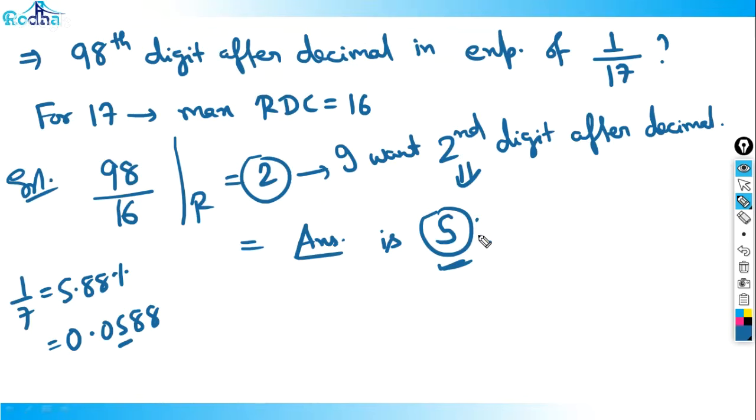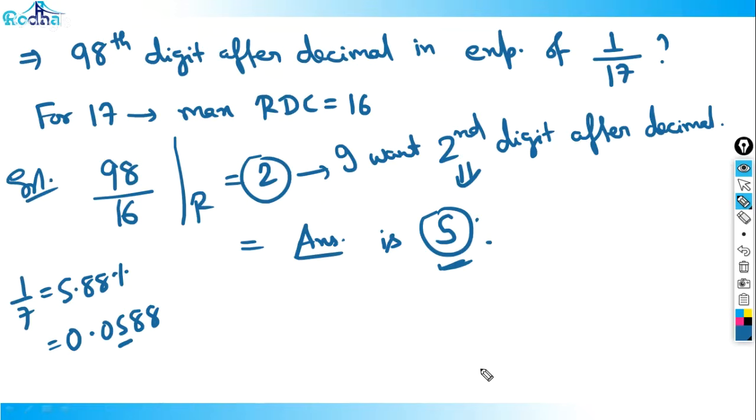So even if we don't know the exact RDC of some prime numbers, I can directly do it like this. For any prime number P, and it's only for prime numbers, understand, not for other numbers like 9 and 15, its maximum RDC will be P minus 1. So for 17, its maximum RDC is 16, and on the basis of that only, this question is solved. I don't need to check anything else at all.